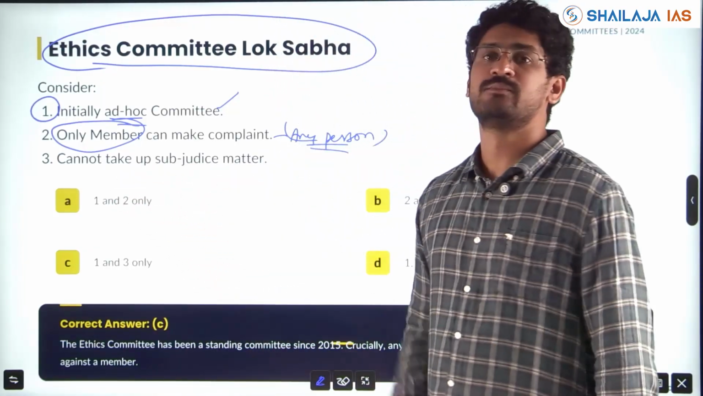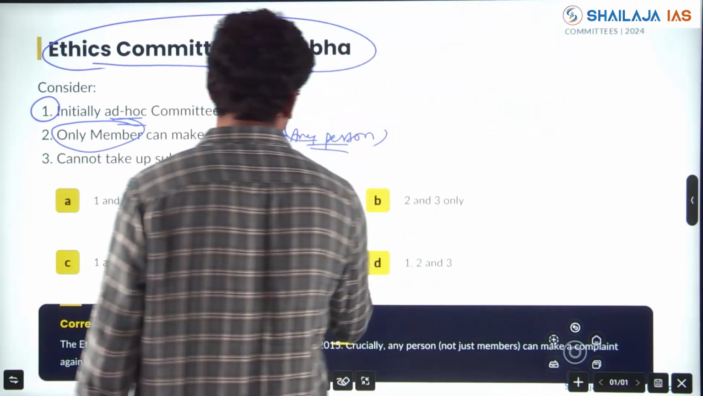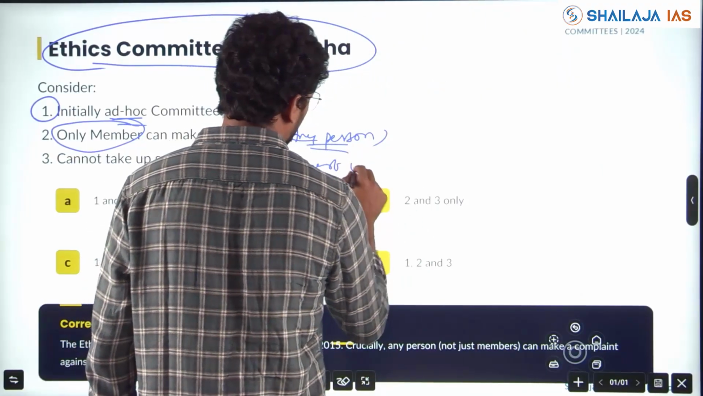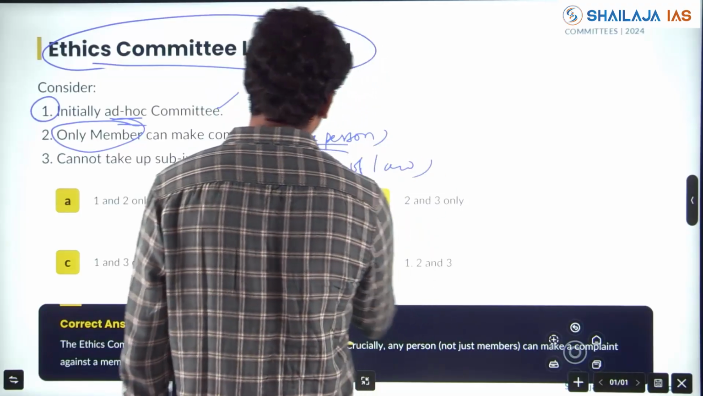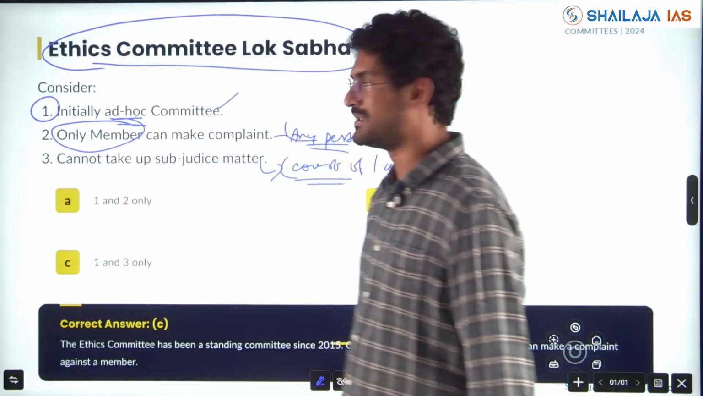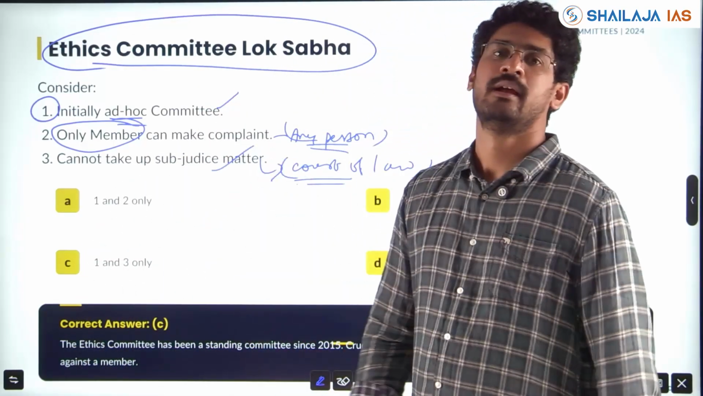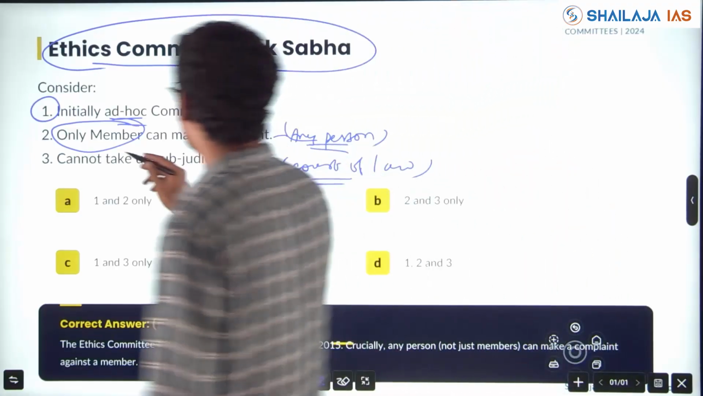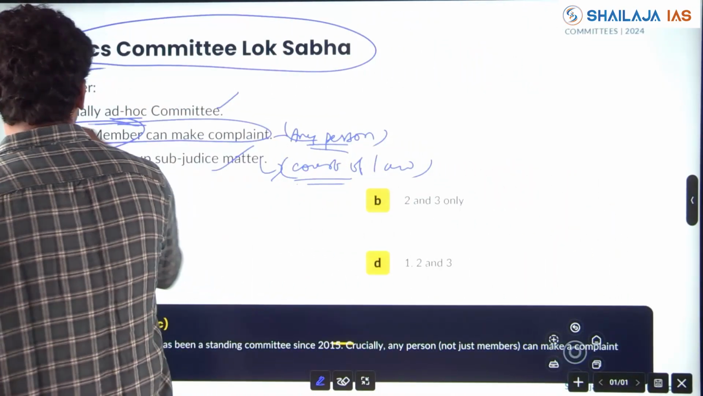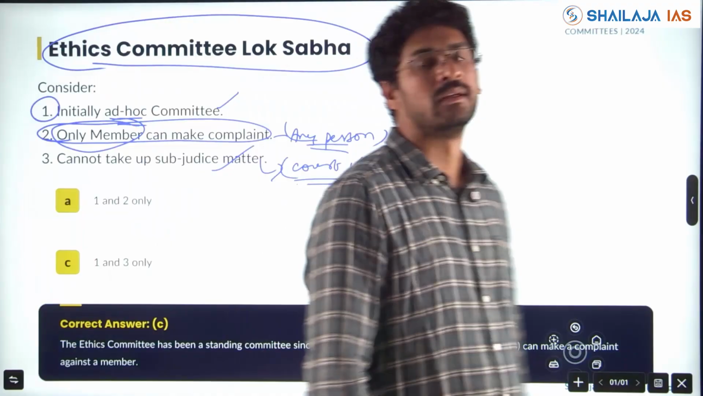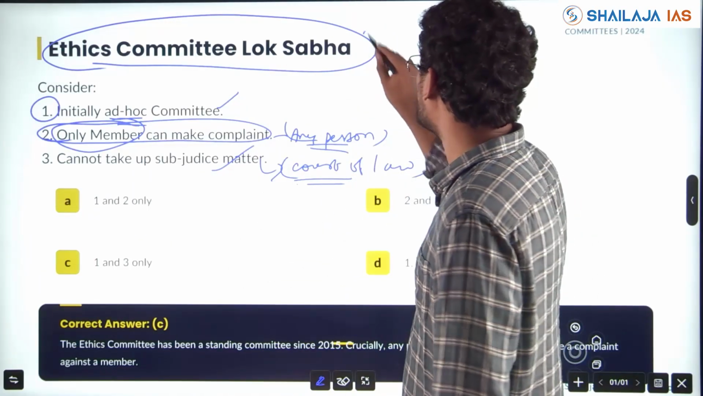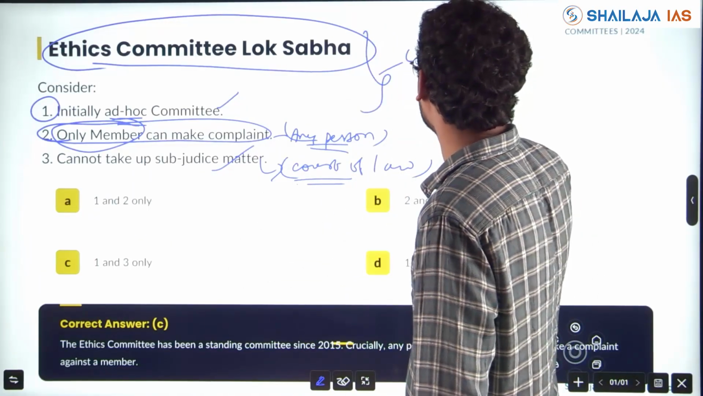Cannot take up sub judice matter. If it is in a court of law, then the ethics committee should not consider that. This is also right. Any member can, only member can complain? No, wrong. This you need to know body specifically, and this was in news.